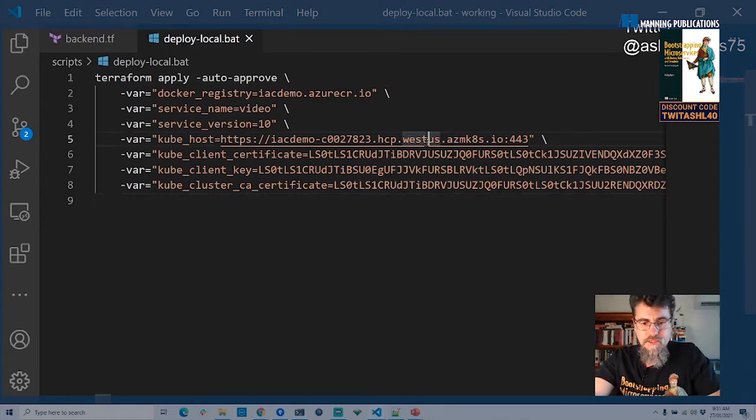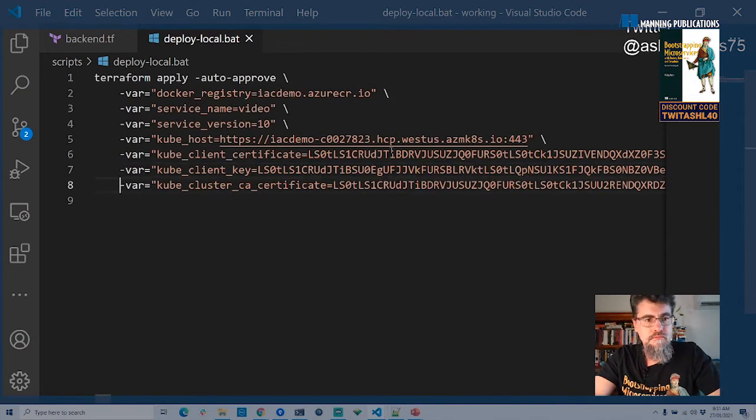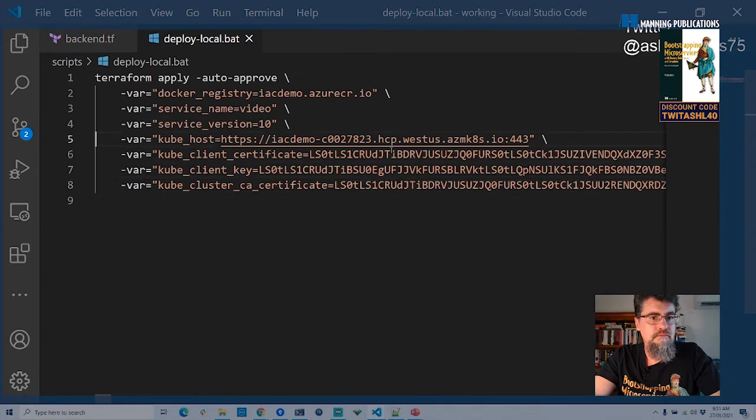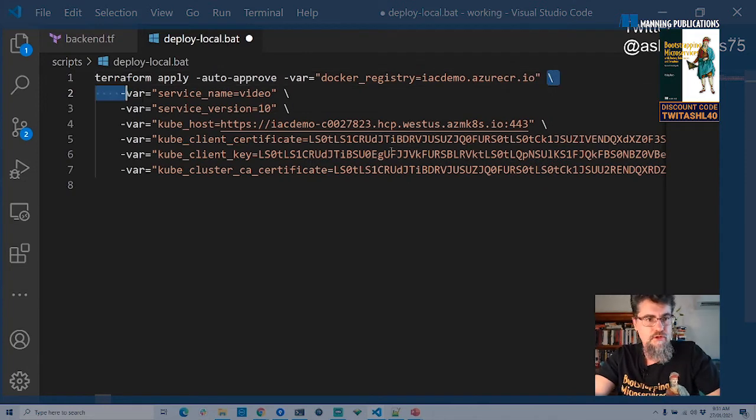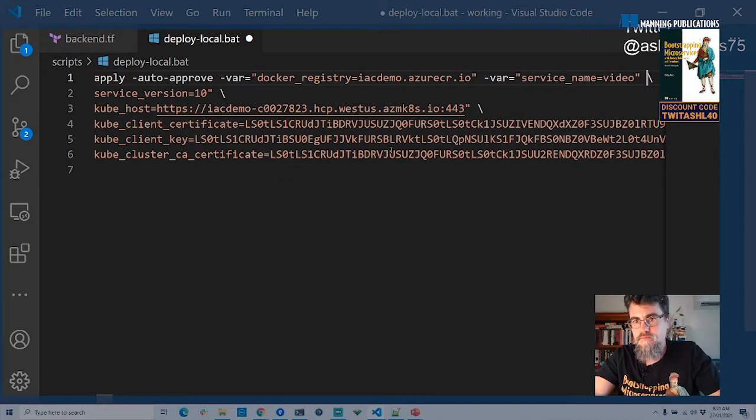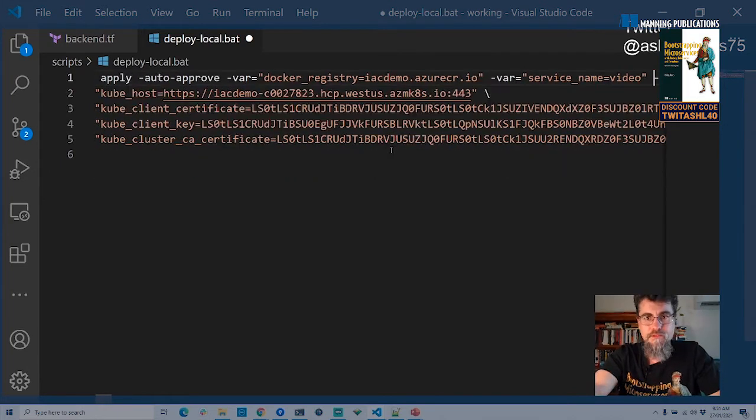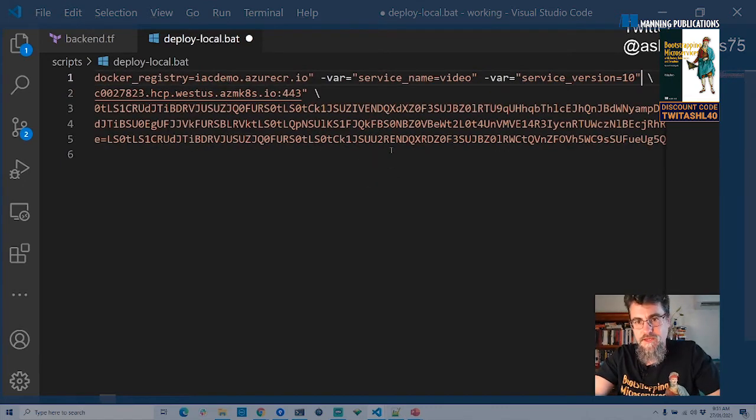Have I missed a line continuation character here? That's really weird. I don't know what's wrong with that, but I'm just going to get rid of these line continuation characters, just put it all on one line. Hopefully that will avoid me having to figure out what's actually wrong with it.